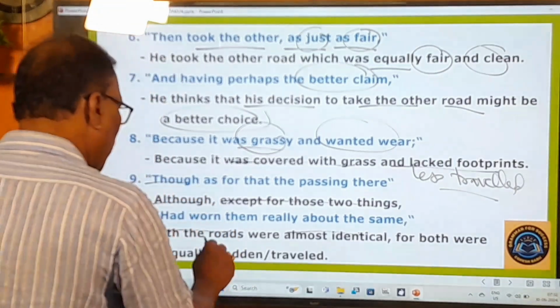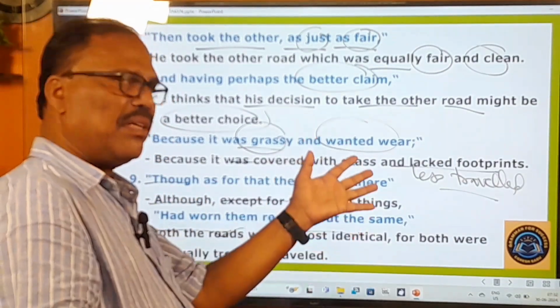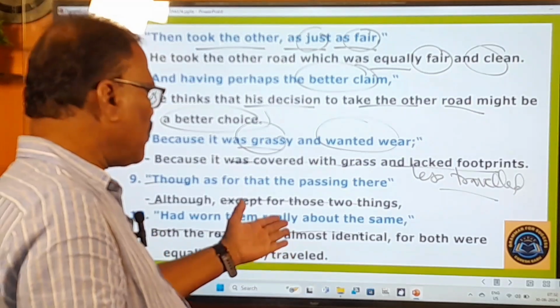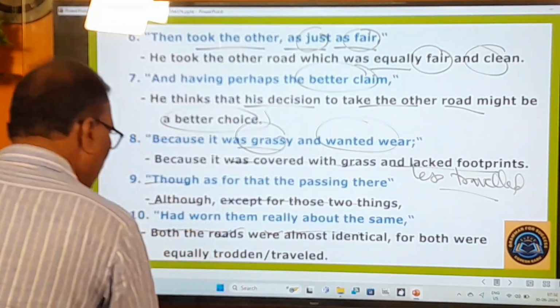And for both were equally trodden and less traveled. Both the roads were equally traveled, equally trodden. Both the roads were identical, but for these two things. Now you go to the meaning of the third stanza.